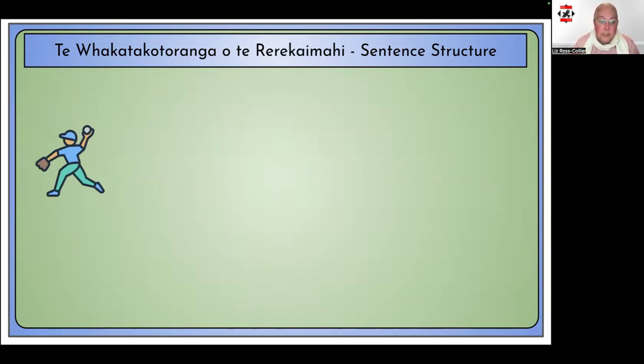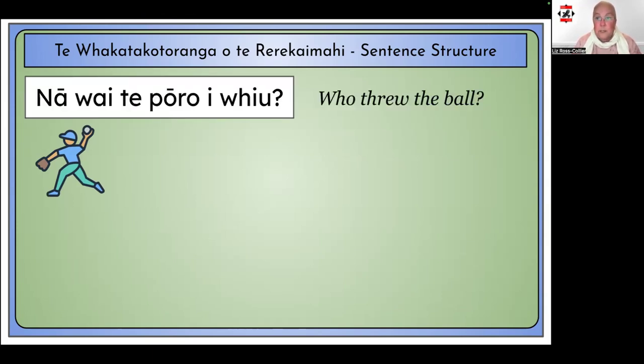There are 2 tense frameworks for this one, the past and the future. We use it when we want to be specific about who did something in the past or who will do something in the future. This time I'm going to start with the question. Staying with the example sentence of throwing the ball, if we want to ask who threw it, we say, Nā wai te pōro I whiu. Who threw the ball? The answer, as with so many other question and answer sequences in te reo Māori, starts the same way as the question, which is the word nā.